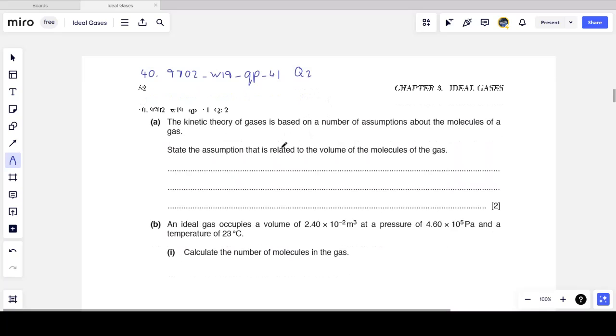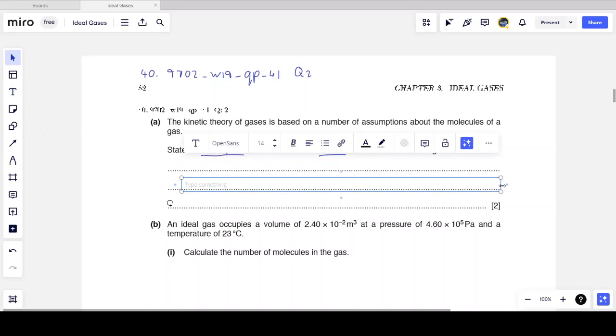Now, we are told in this question that the kinetic theory of gases is based on a number of assumptions about the molecules of a gas, and we are told to state the assumption that is related to the volume of the molecules of the gas. Specifically, we know that there are a few assumptions for the kinetic theory, but we are specifically asked for the assumption that's related to the volume. So I can only mention one possible assumption. I can't just remember and state all of them. So I have to be very careful.